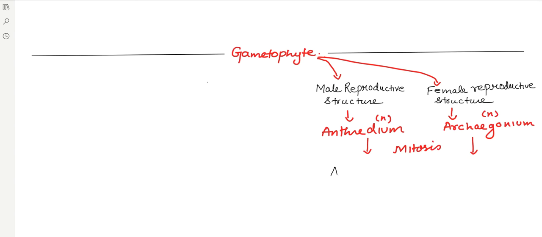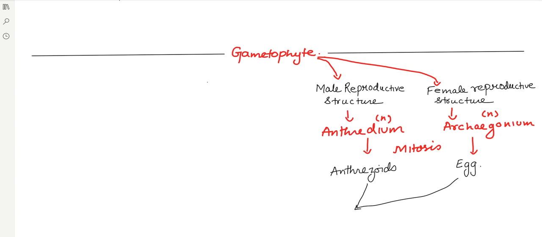So the male gamete is represented by antherozoids. Okay, and the female gamete is represented by the egg cell. Now this male gamete reaches the particular egg cell with the help of water.